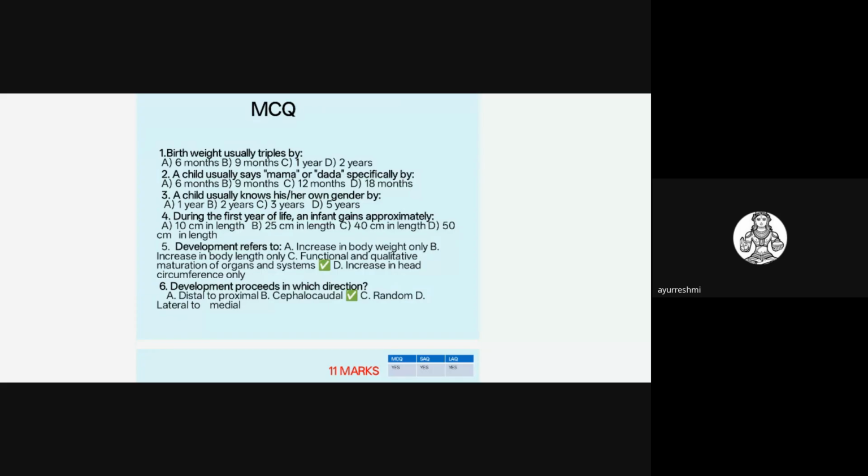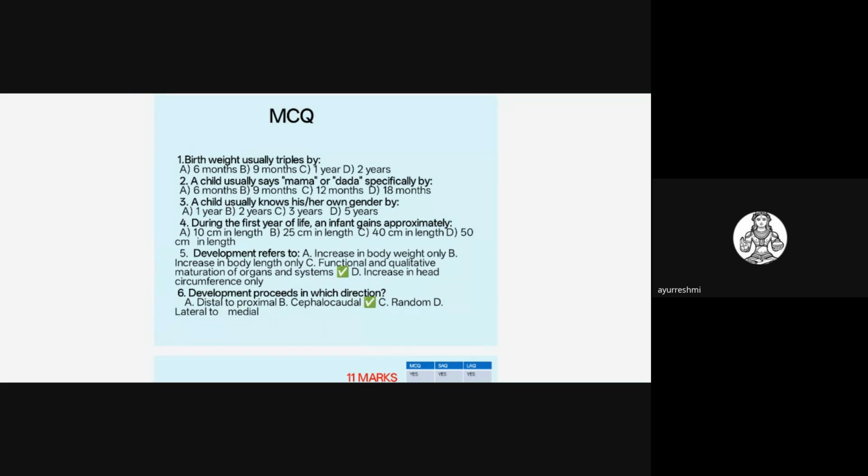During the first year of life, an infant gains approximately, and they ask this question. So you should not write 75 centimeter as the length of the 1 year child. At birth, it will be 50 centimeter. So at 1 year, it will be 75. So around 25 centimeter gain will be there in the first year. So that you have to write 25 centimeter. You should not write 75 directly.